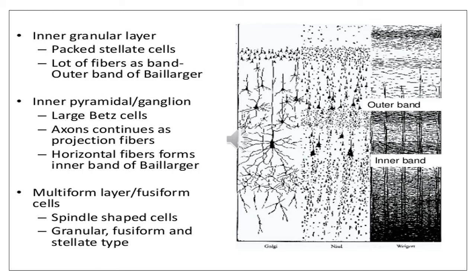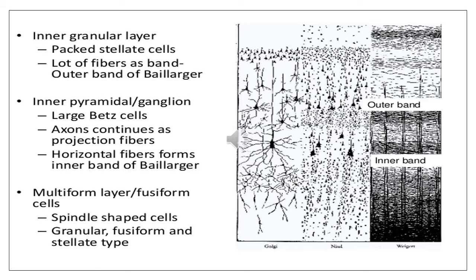Coming over to the fifth layer, that is the inner pyramidal layer. This layer consists mainly of large pyramidal cells. In addition, it also contains fusiform cells, granular cells, and Martinotti cells. And the horizontal fibers present in this layer are called the inner band of Baillarger.